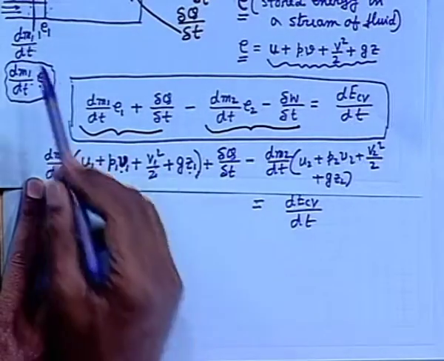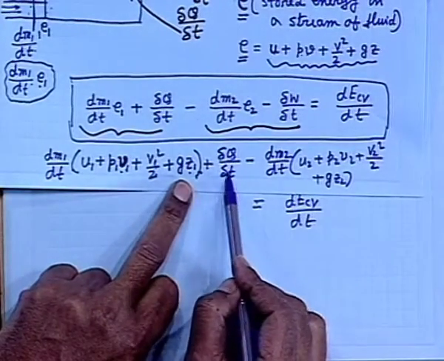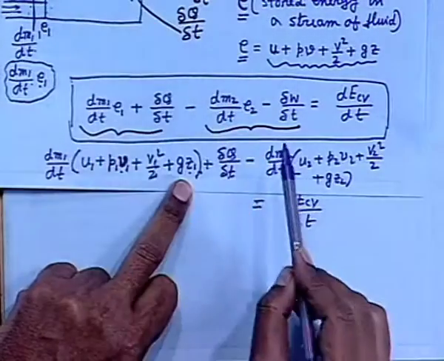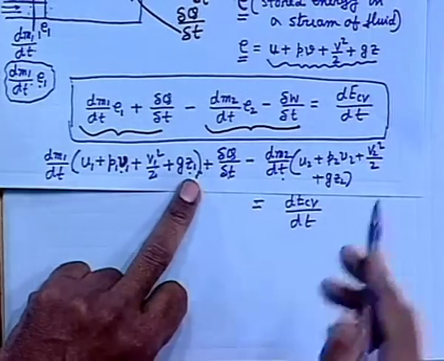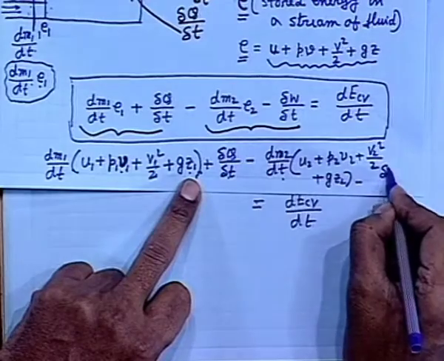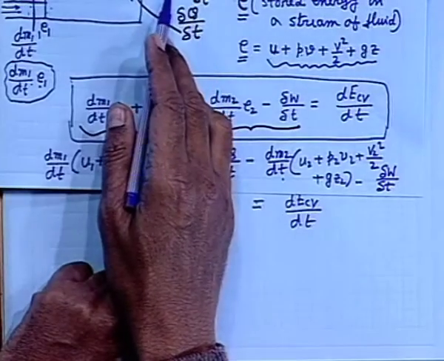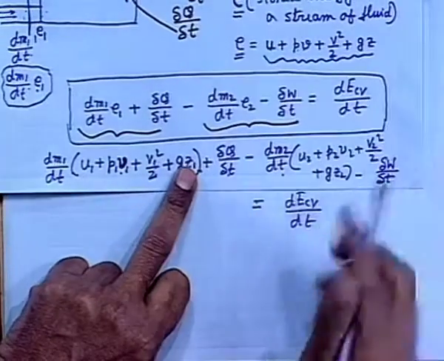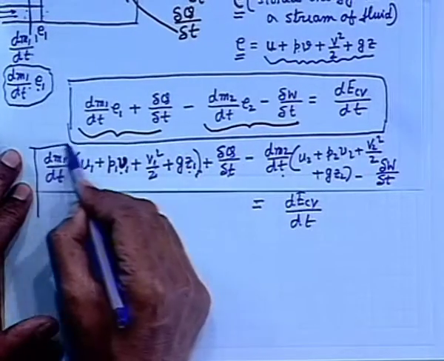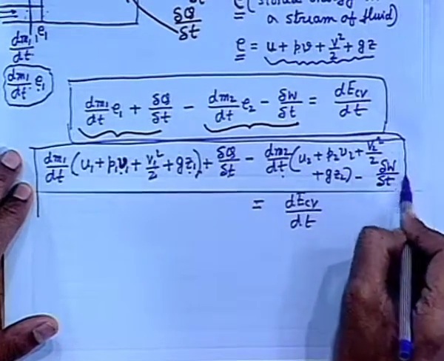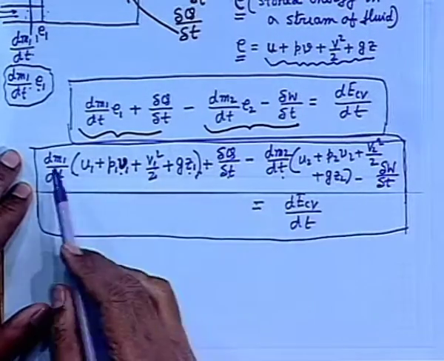It is the energy flow rate coming into the control volume, plus the rate of heat coming into the control volume, which we define for the problem, minus, in a similar way, the rate of energy coming out of the control volume, minus the rate of work coming out of the control volume, which we first defined for the problem, must be equal to the rate of change of internal energy of the control volume. And this is precisely the first law of thermodynamics applied to a control volume. It is very, very important. This is the first law of thermodynamics for a control volume.